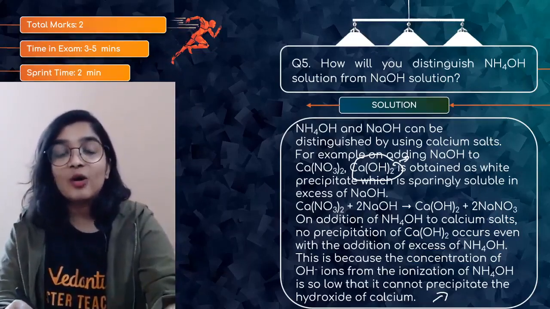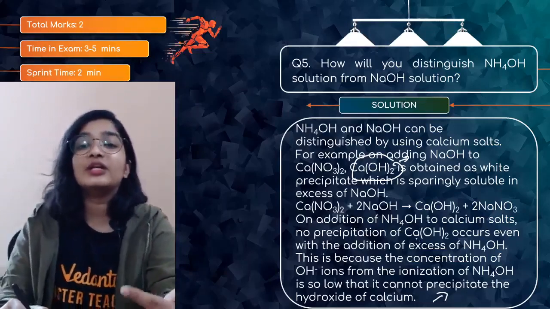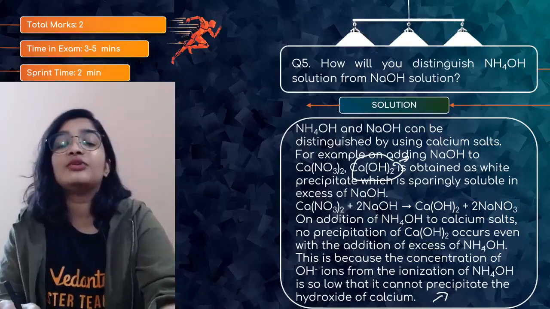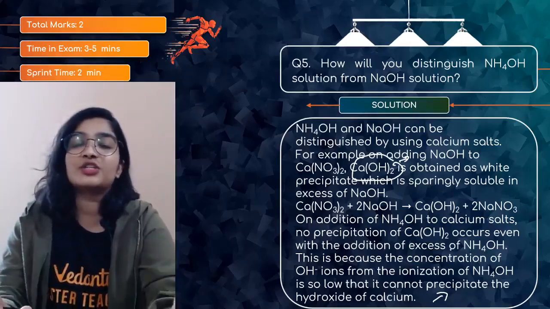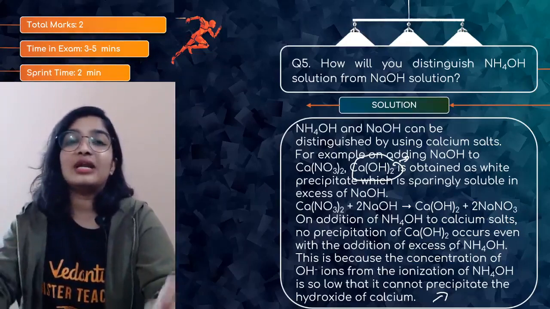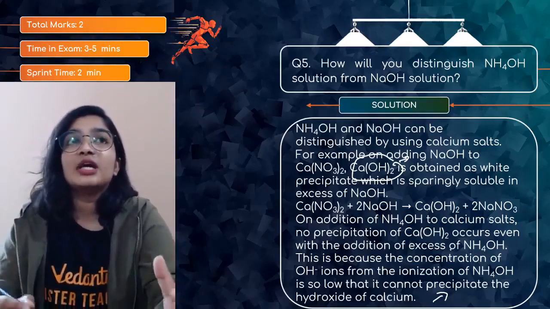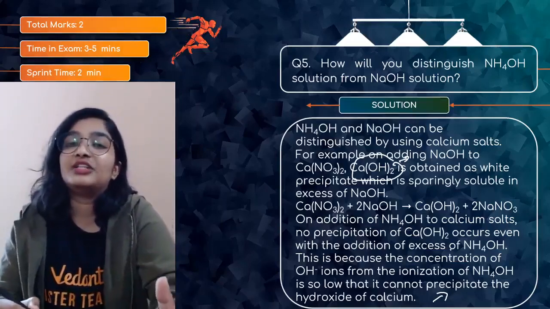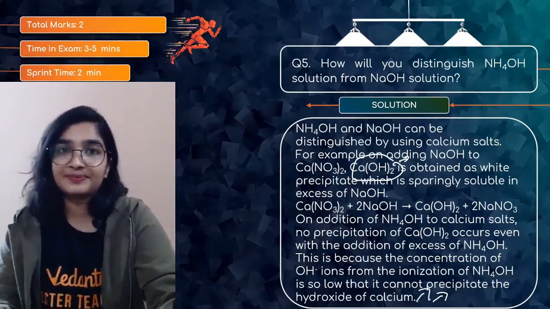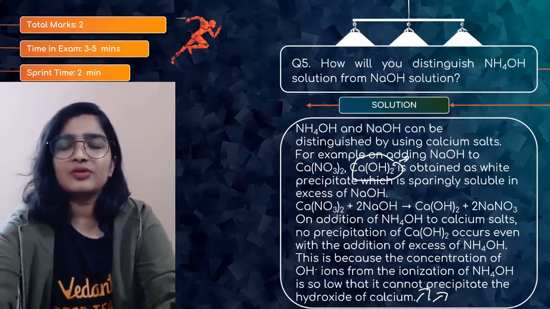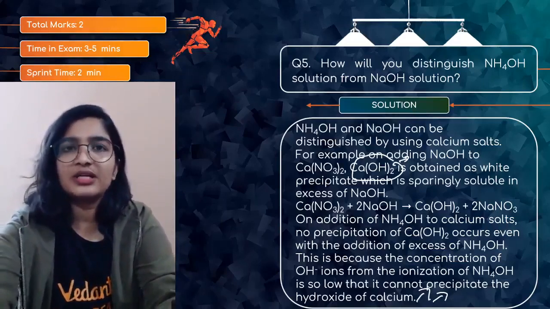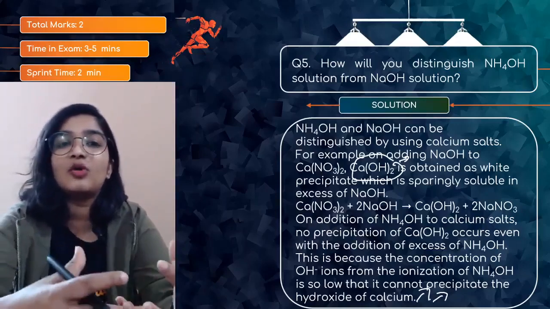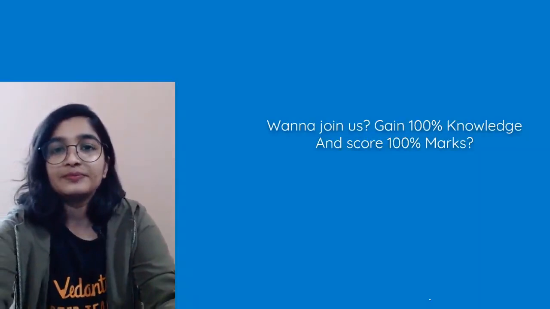But on addition of ammonium hydroxide, no precipitation of Ca(OH)2 occurs even when you add excess of ammonium hydroxide, because the OH minus ion produced is not enough to precipitate the calcium hydroxide. Because we know ammonium hydroxide is a weak base, whereas sodium hydroxide is a strong base, a strong alkali. So there will be complete dissociation, so the number of hydroxyl ions will be more.